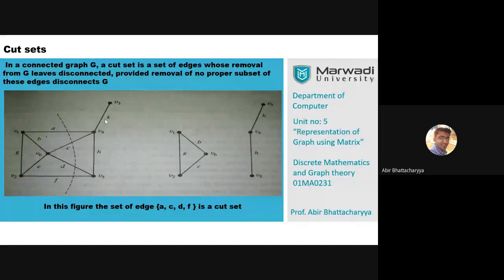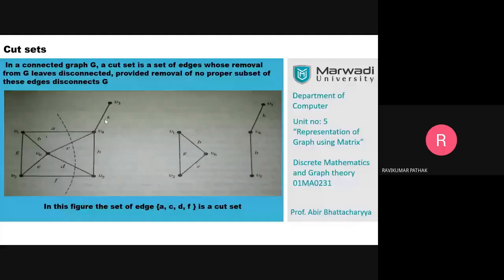Ravi, I'm asking about the first graph, not the second graph. The second graph is part of the cut set. If you add this, we will get that disconnected graph. How many possible cut sets will there be? Total 7 possible cut sets I ask you. In this slide, you apply one cut set, that is ACDF.